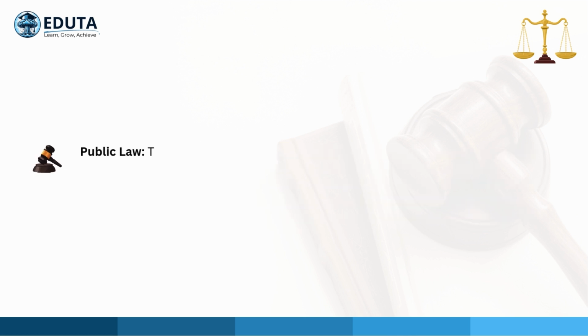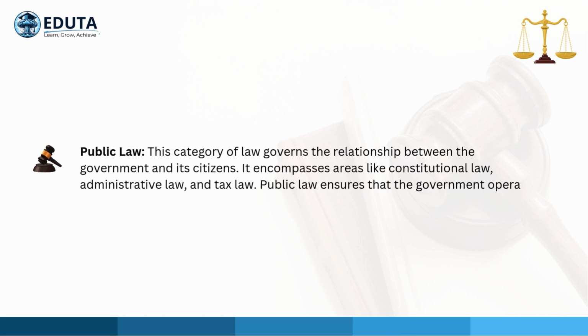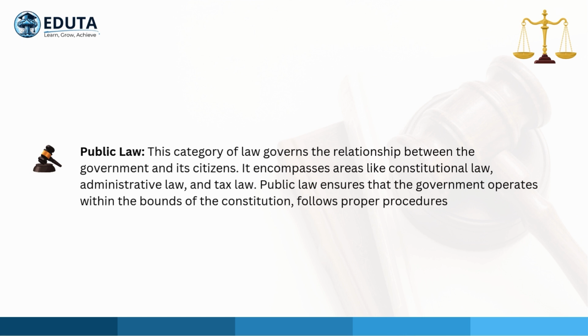Public law. This category of law governs the relationship between the government and its citizens. It encompasses areas like constitutional law, administrative law, and tax law. Public law ensures that the government operates within the bounds of the constitution, follows proper procedures in its action, and fairly administers public programs and services.